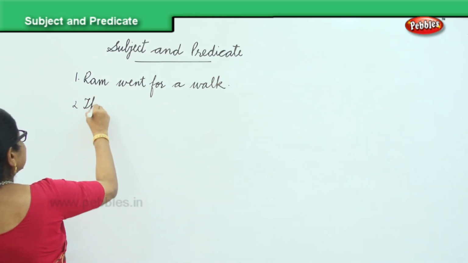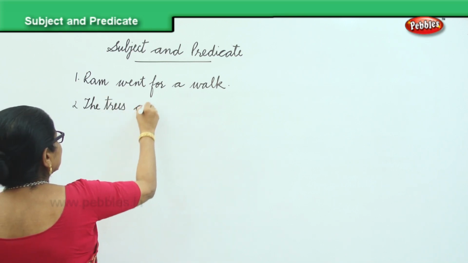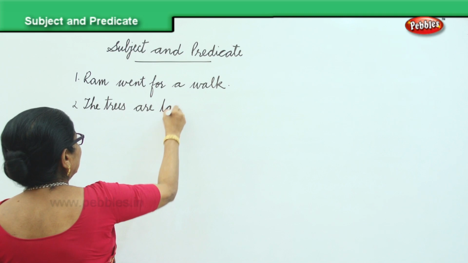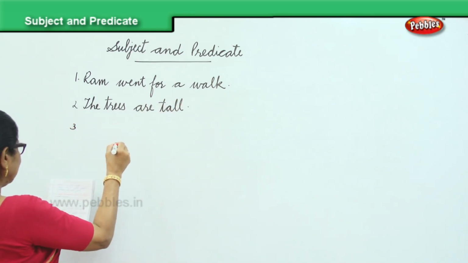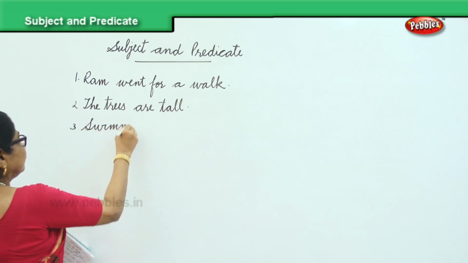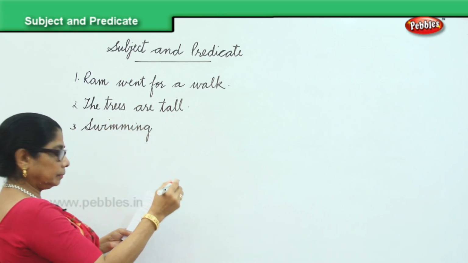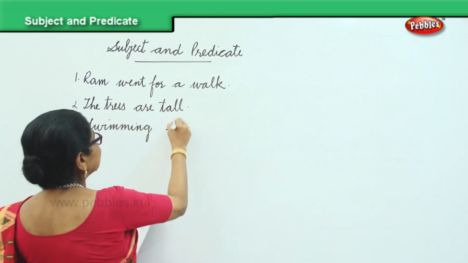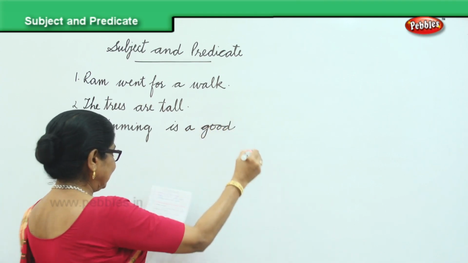The trees are tall. Okay? Next, swimming. Swimming is a good exercise.